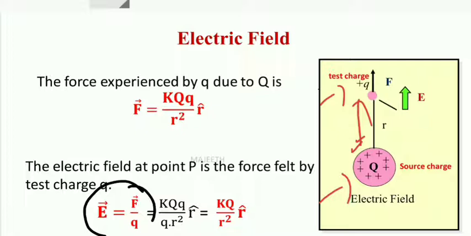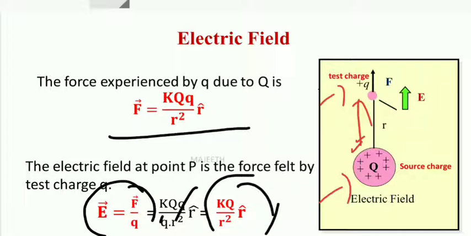So what is force as per Coulomb's law? As per Coulomb's law, F is equal to K times the magnitude of two charges, let us assume capital Q and small q, divided by distance square, that is r square, into r cap. Instead of F, you substitute KQq divided by r square. If you simplify, q will be cancelled. What we get is KQ by r square into r cap. This is the equation for electric field. This equation we have to use to solve the problem.